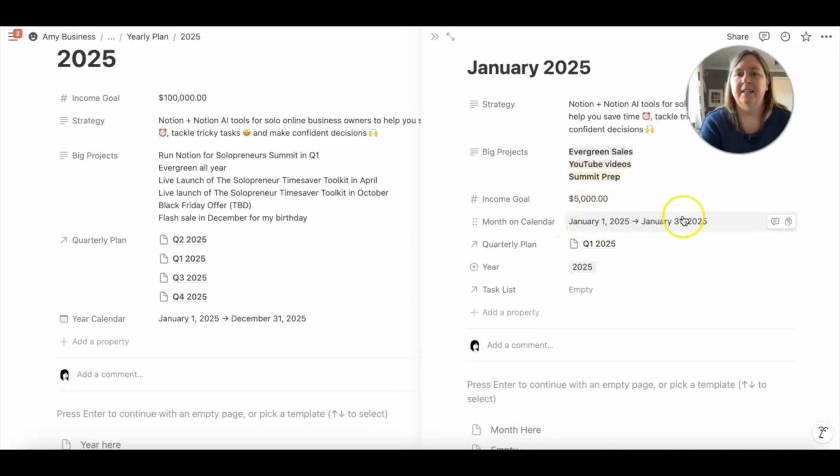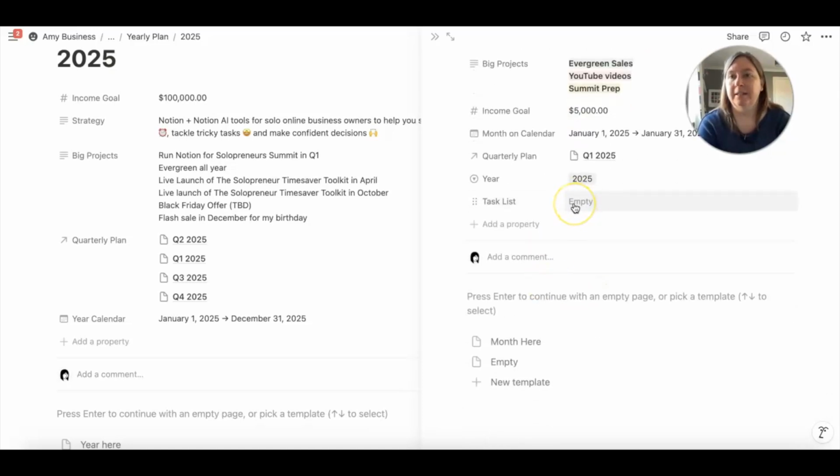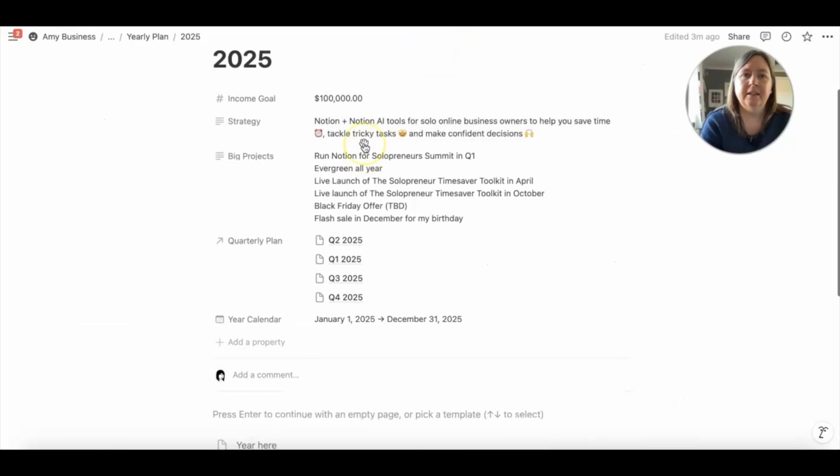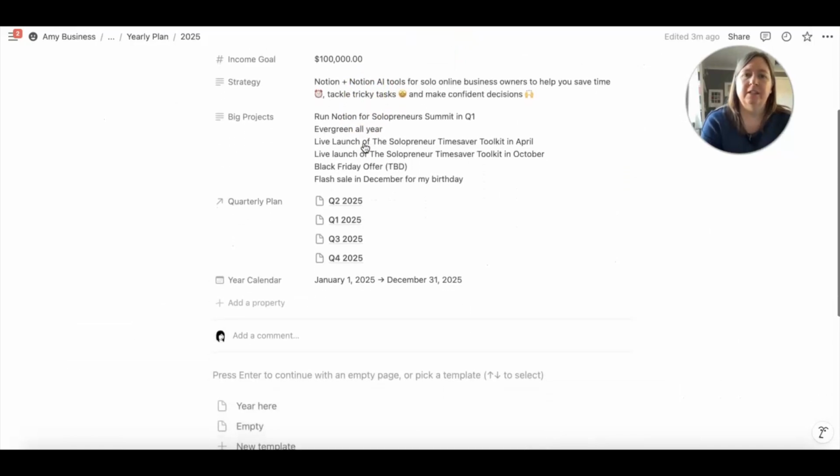And I've set the dates, much like I did in the quarter, from January the 1st to January the 31st. It links back to my quarterly plan, and I've got the year linked here. I've also got this linked to my task list so that if I have any specific tasks I can put them in from here, but I tend to actually do that from a project level rather than using this, but it's just here if I need it. So I've basically gone through and done that for the entire year.